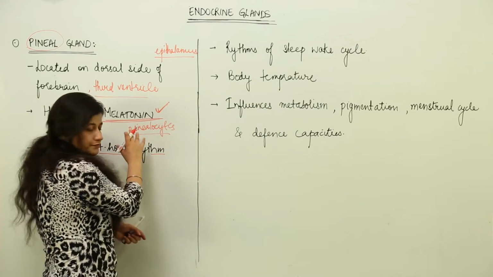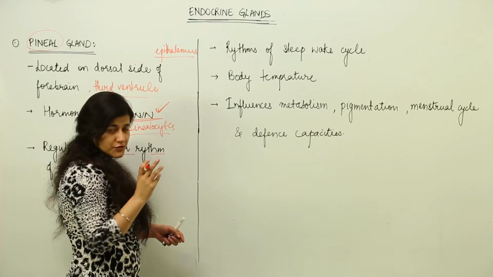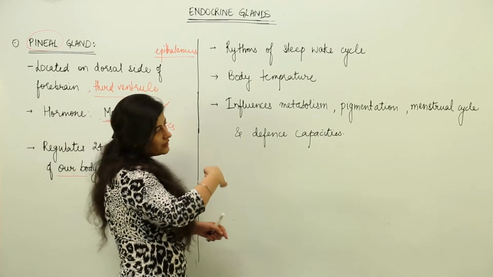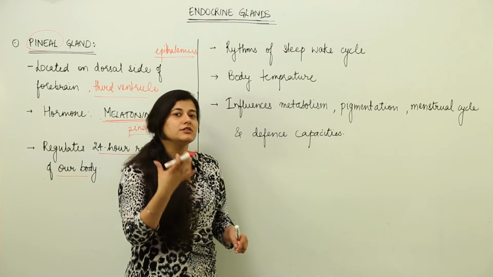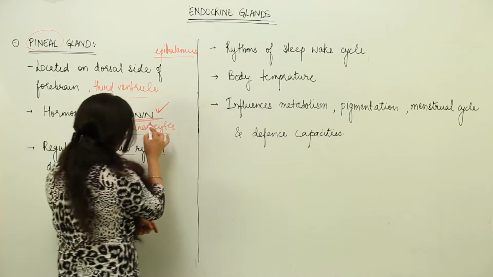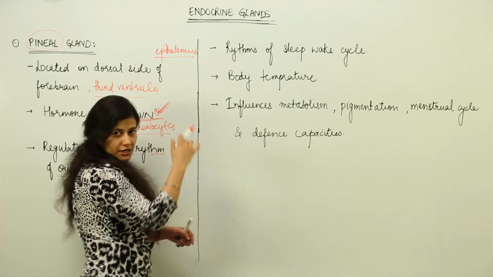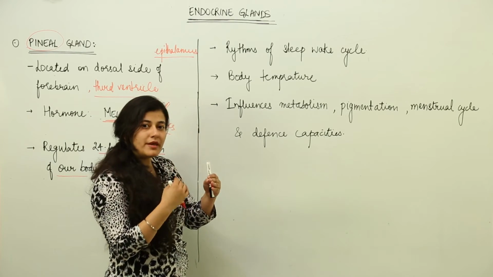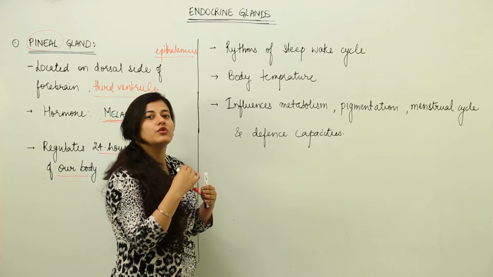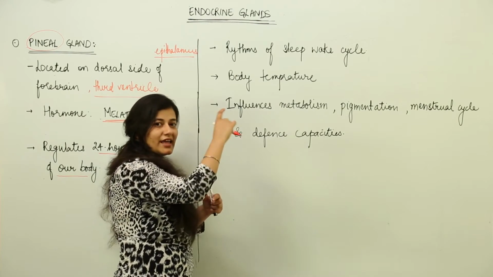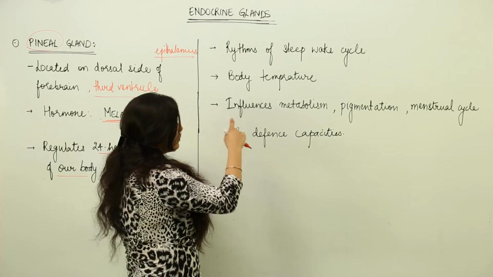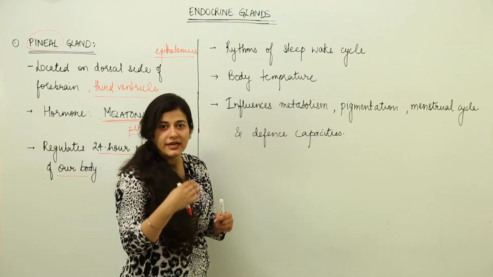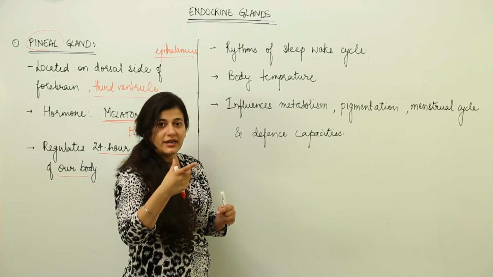This melatonin is a derivative of tryptophan. So this melatonin secretion is, you can say, a clock of the body. When this hormone is present in the required critical quantity, the body will be able to regulate its 24-hour cycle, that the day has been completed. Now you know that in females there is a menstrual cycle which is maintaining a track of 28 days.